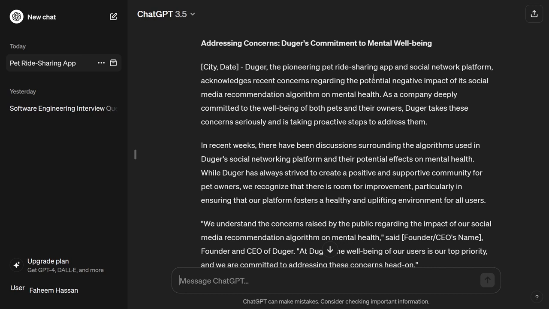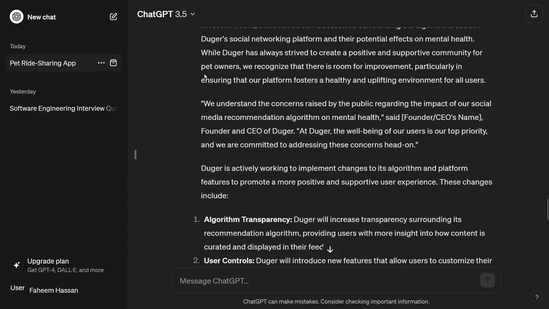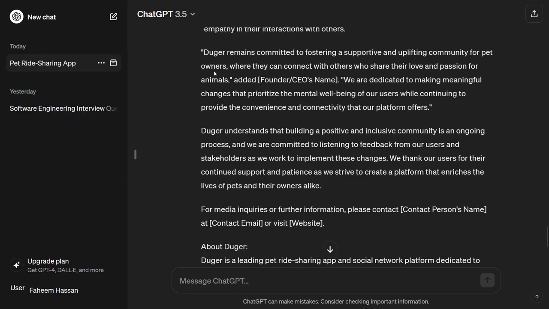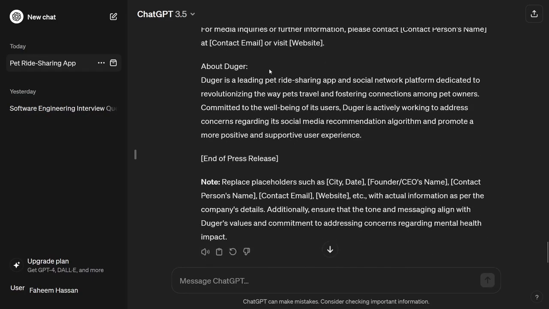As a company deeply committed to the well-being of both pets and their owners, Duggar takes these concerns seriously and is taking proactive steps to address them. So friends, now we can see that it can handle that negative situation, and it again generated a press release to tell people that we are working to fix these issues.